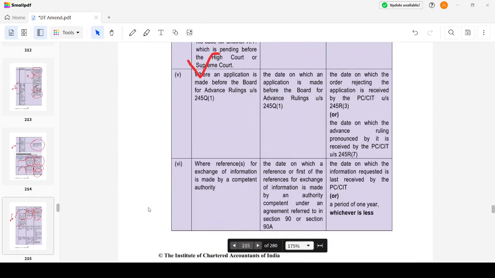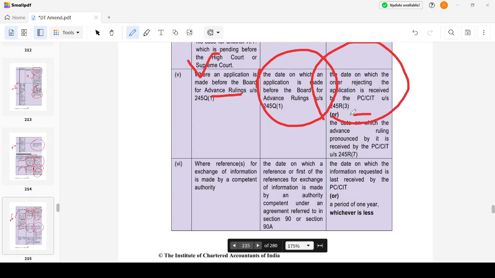Now, where an application is made before the board for advance ruling, I have asked for an advance ruling. So from the date of application till the date on which the order rejecting the application is received or the advance ruling is pronounced, till that date will be excluded.